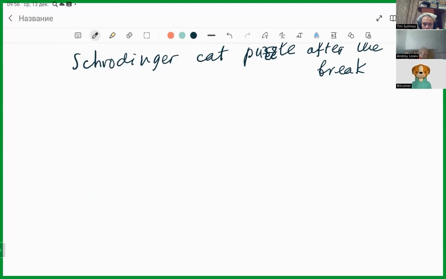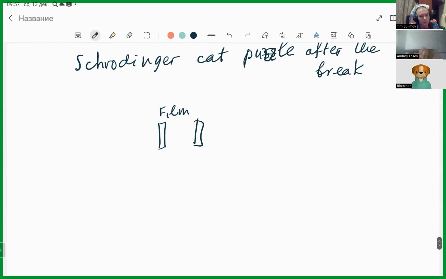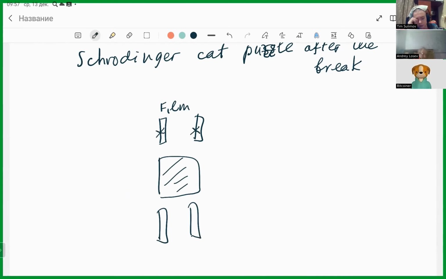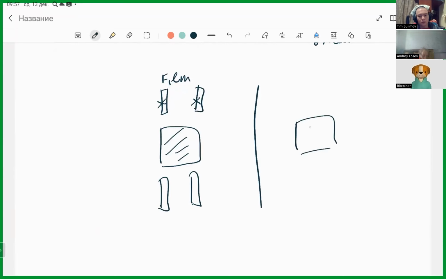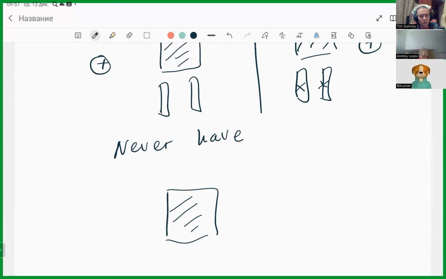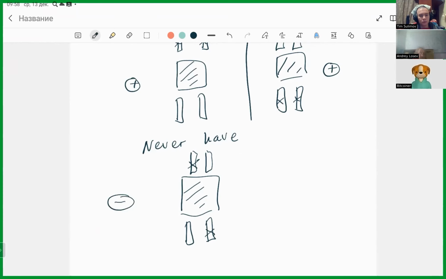So I'll try to draw it. There is something that we observe. Here we have a film, and here we have a film. Consider a single electron, and here is the wall. We have events like this. We also have events like this. However, we never have events like this. Never. So the electron continues its motion.